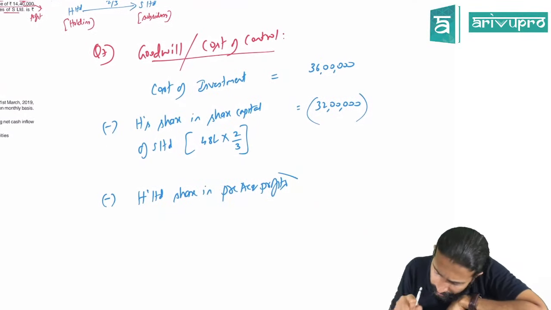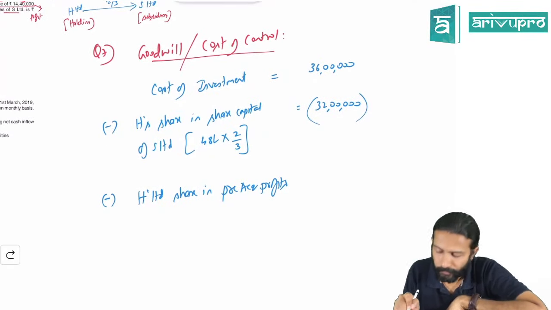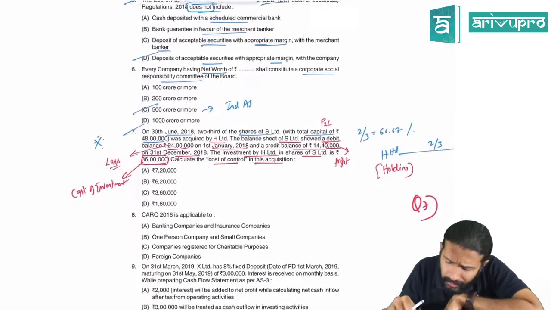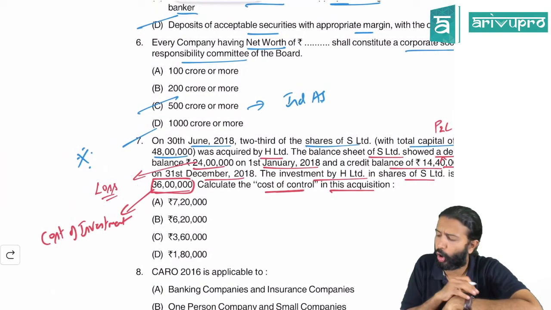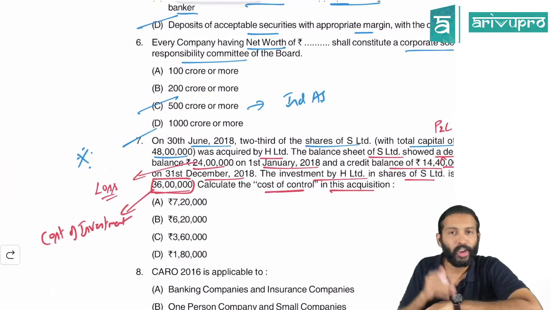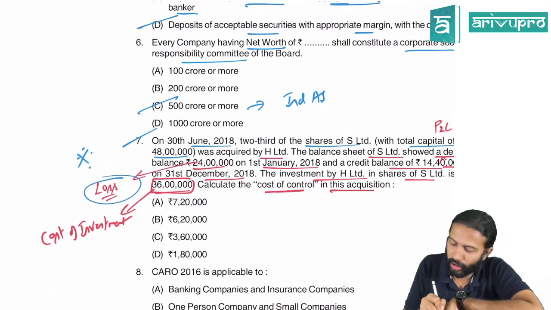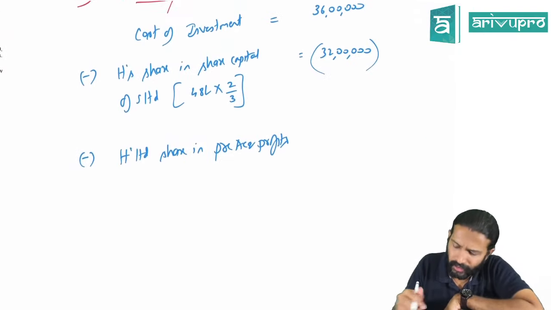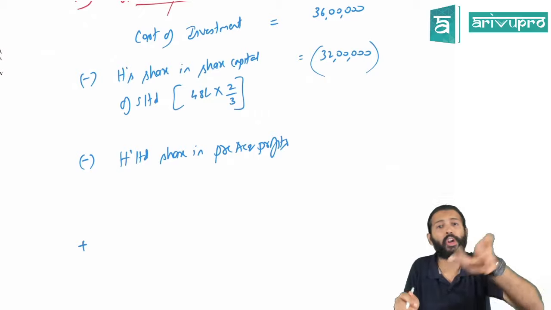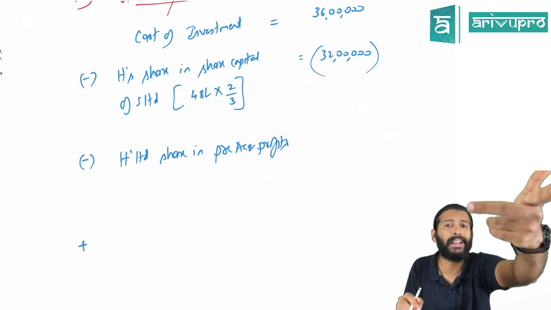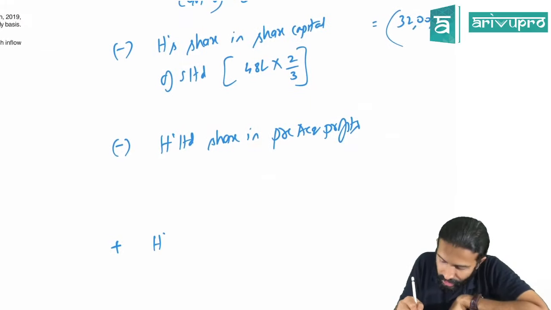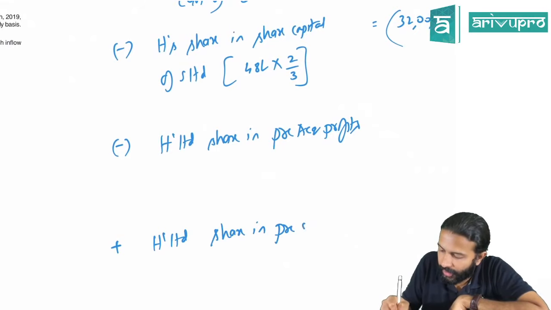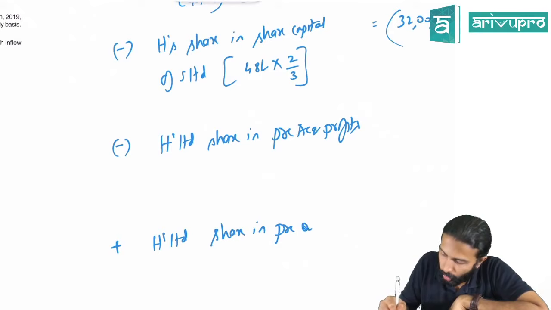Sir, is it pre-acquisition profits? See, if it is pre-acquisition profit, you will deduct it. Here, is it a pre-acquisition profit or a loss? It's a loss, right? They're testing the loss portion. If it is pre-acquisition profit, you will deduct. If it is pre-acquisition loss, the treatment is reversed, meaning adding back. So that is one extra fitting over here. H Limited's share in pre-acquisition loss is also there.